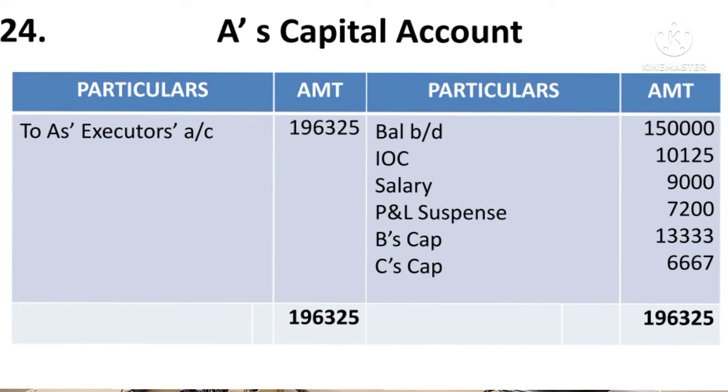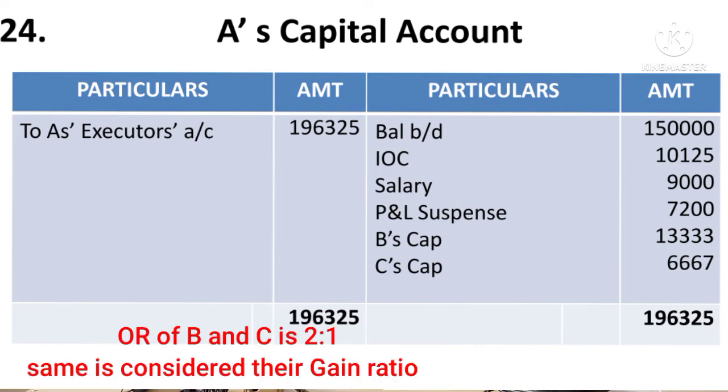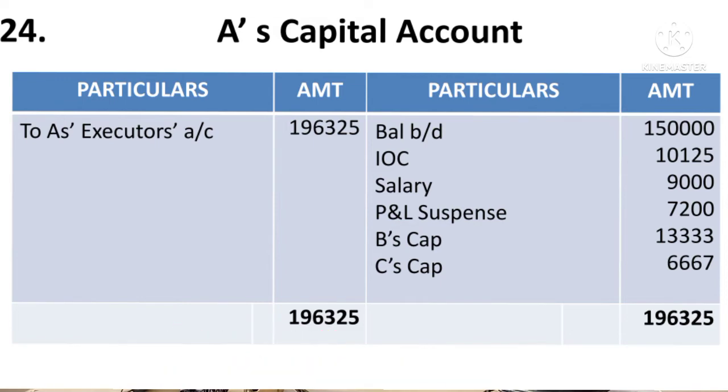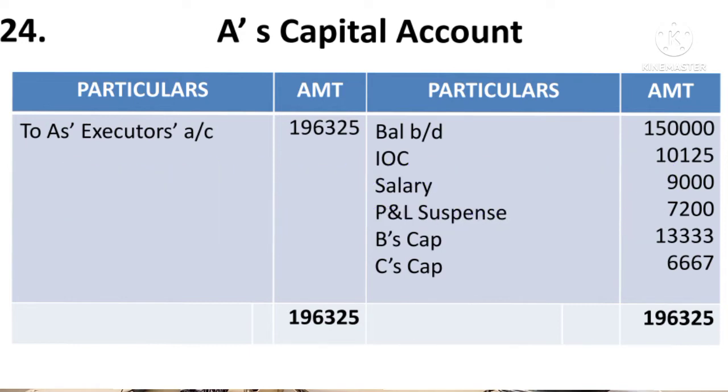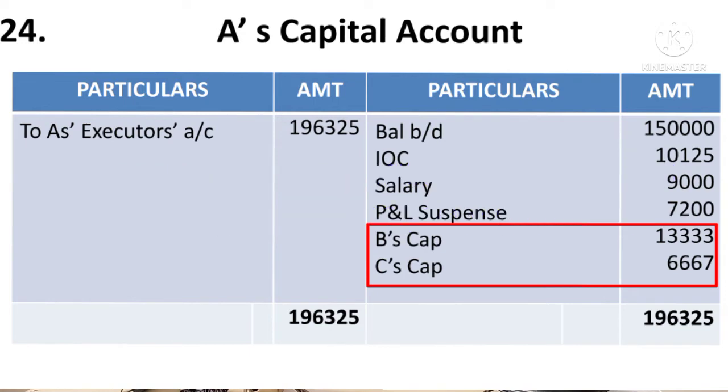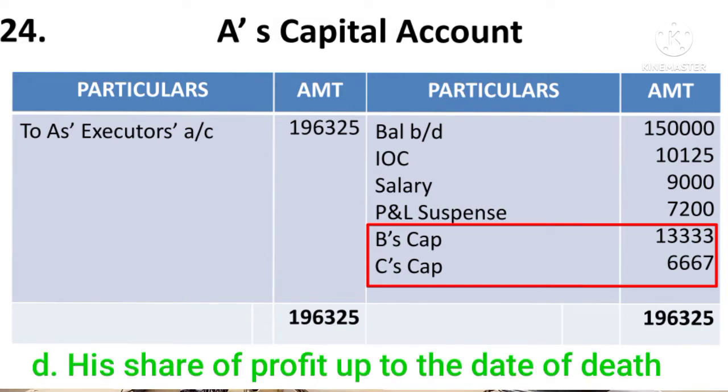If the gain ratio is not given, the old ratio of the old continuing partners would be the gain ratio. So the old ratio here is 2:1. So therefore B and C contribute 20,000 in the ratio of 2:1. It comes to 13,333 and 6,666. Therefore by B's capital 13,333, by C's capital 6,667.